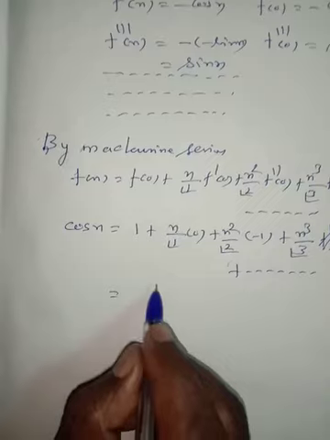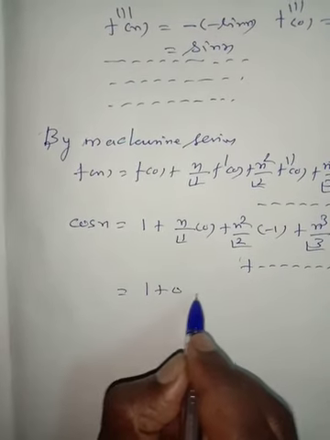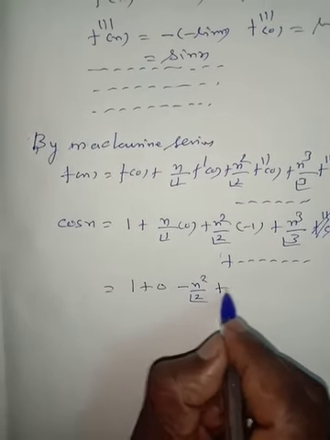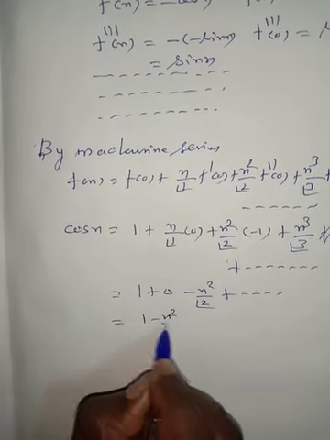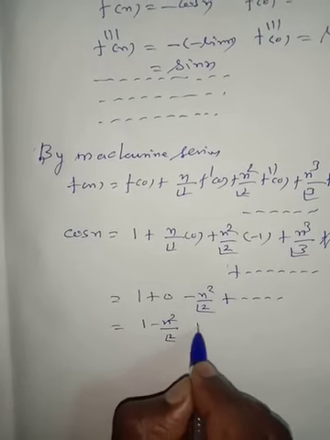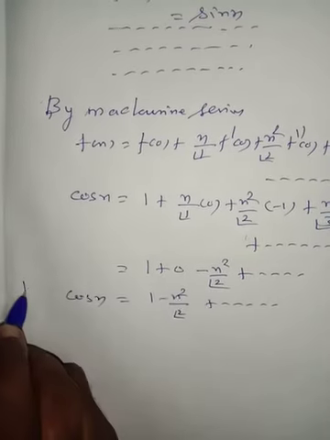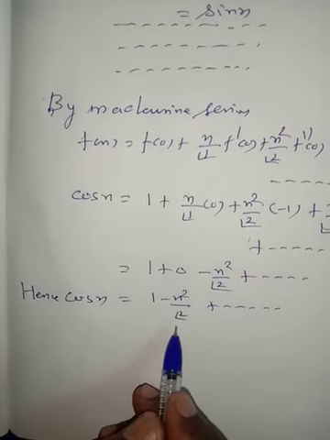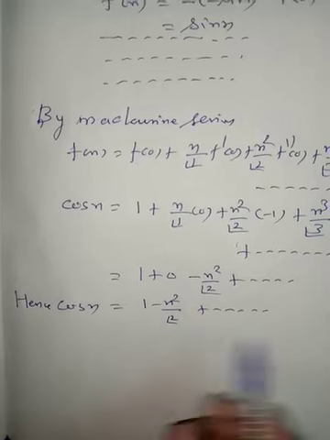Cos x is equal to 1 plus 0 minus x squared by 2 factorial plus 0 and so on, which is equal to 1 minus x squared divided by 2 factorial and so on. This is cos x. Hence, cos x is equal to 1 minus x squared by 2 factorial plus x power 4 by 4 factorial and so on.